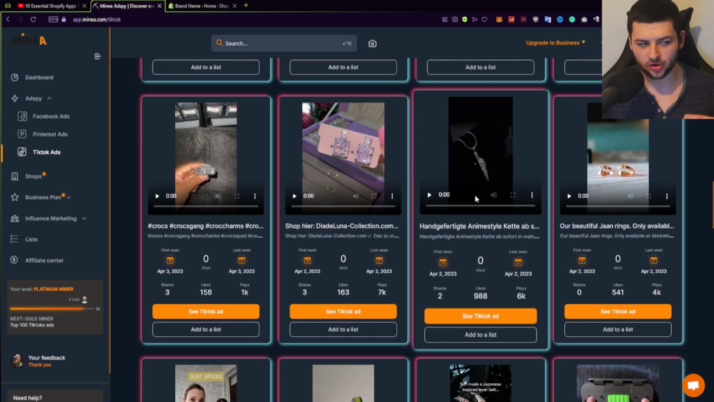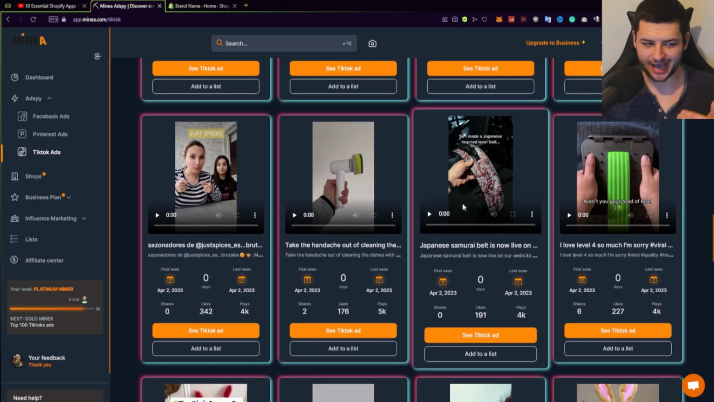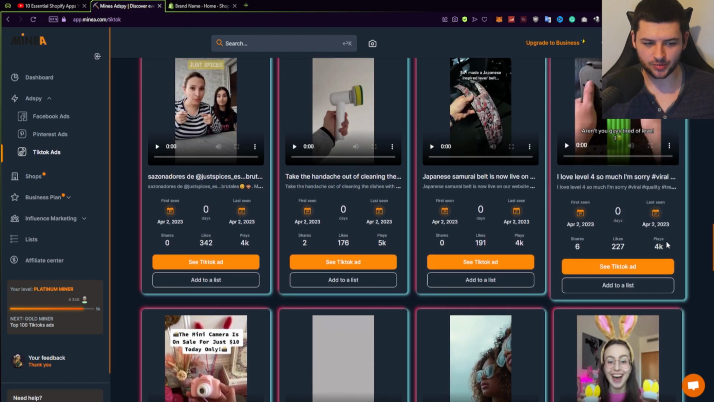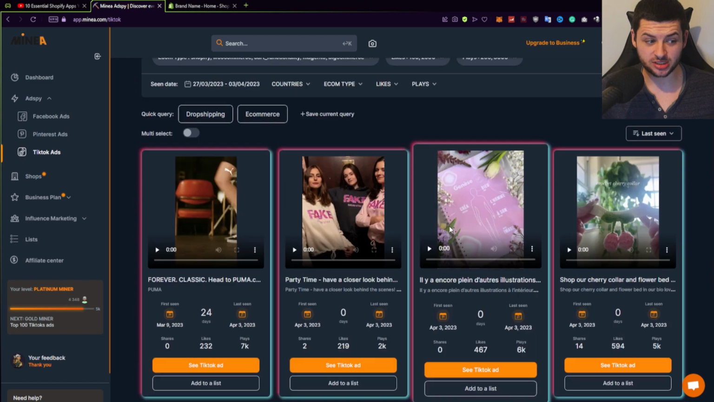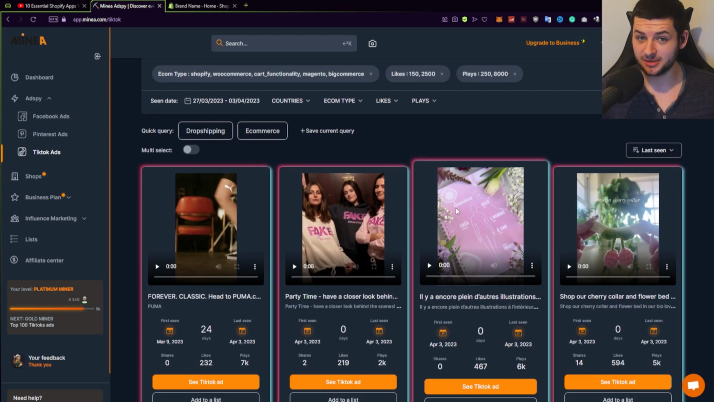And you want to see which products are performing really well based on the ads that are doing well. So these ads, you want to see if they've got a certain amount of plays, a certain amount of likes. If they have a few thousand likes or a few thousand plays, that typically means they're getting a lot of engagement, which means that product is good.